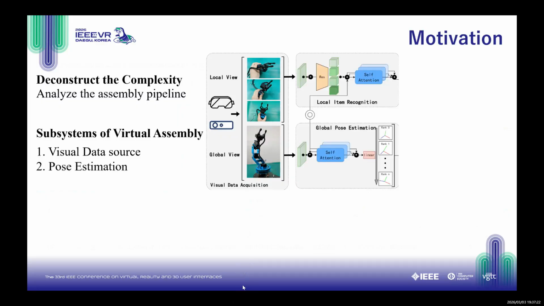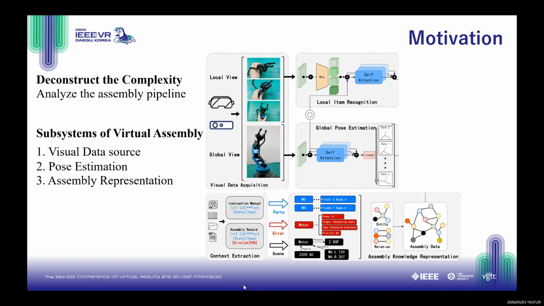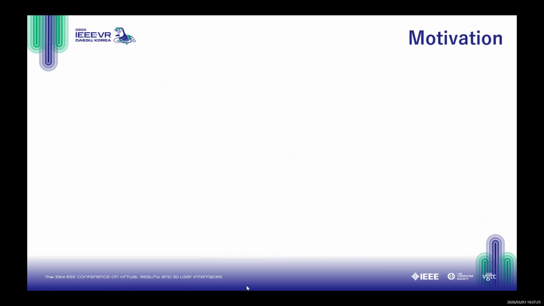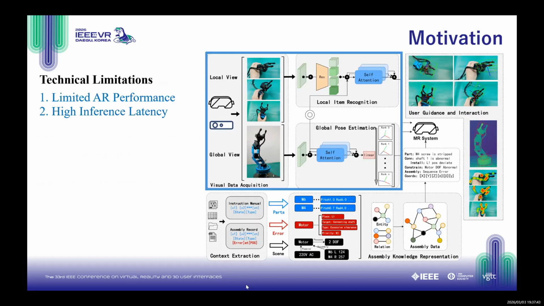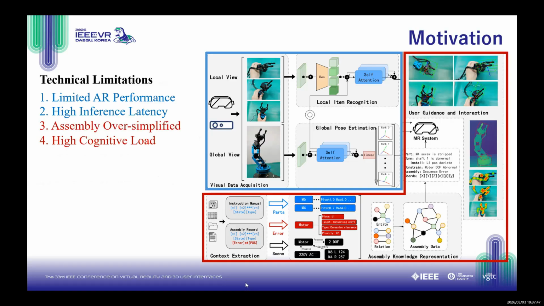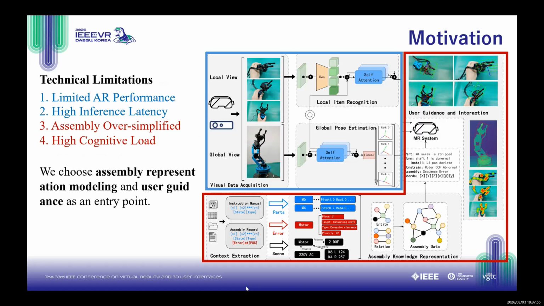And the third is the assembly representation system, and the fourth is the user guidance system, which handles the cognition layer. By analyzing this pipeline, we identify a critical shift. While visual tracking limits AR performance and has a high inference latency, we need to pay more attention to how we represent the knowledge and interact with the user. Therefore, we focus on redesigning the assembly representation and user guidance.